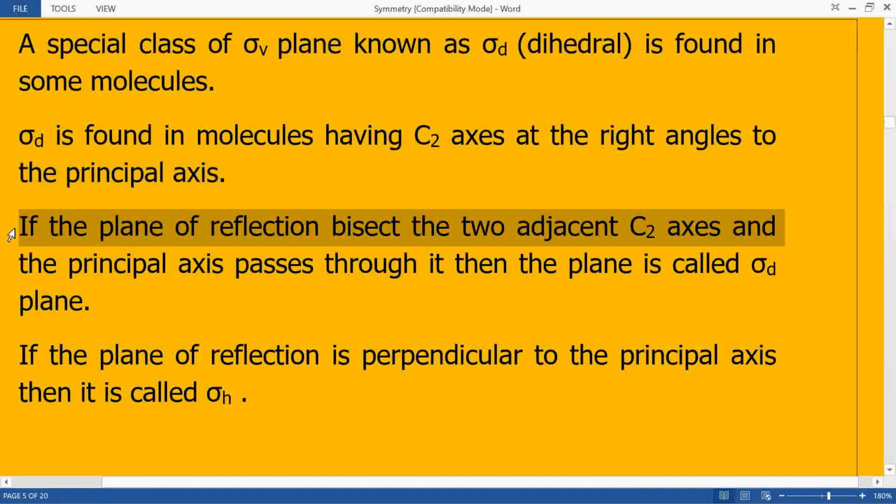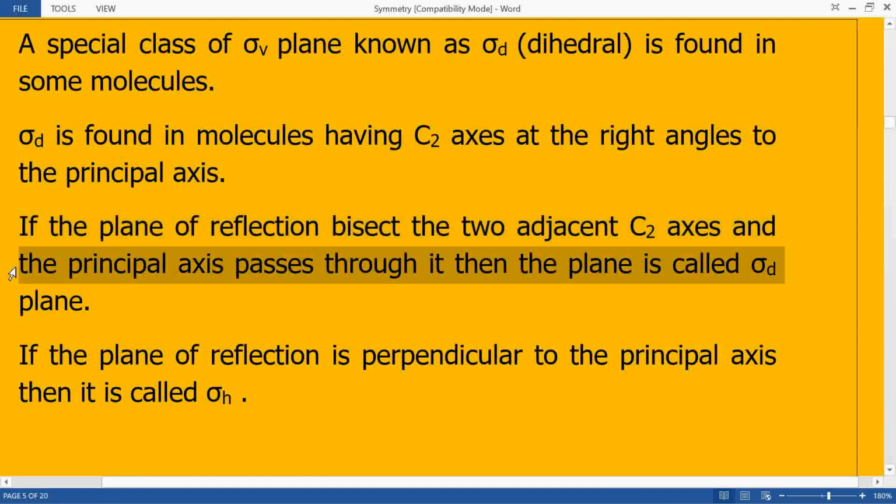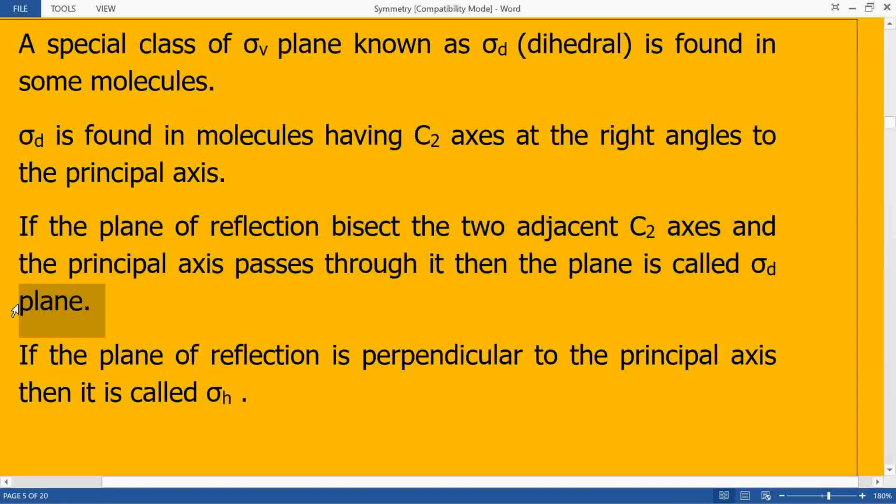Now if the plane of reflection bisects the two adjacent C2 axes and also the principal axis passes through it, then this plane of reflection is called sigma D, that is, dihedral plane of reflection.